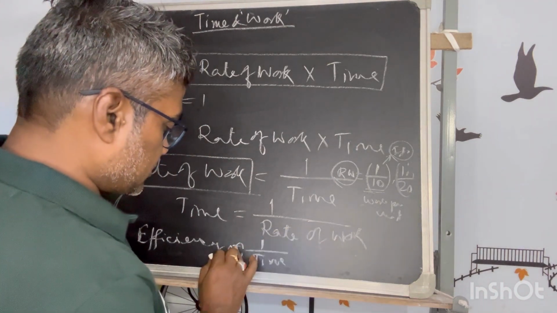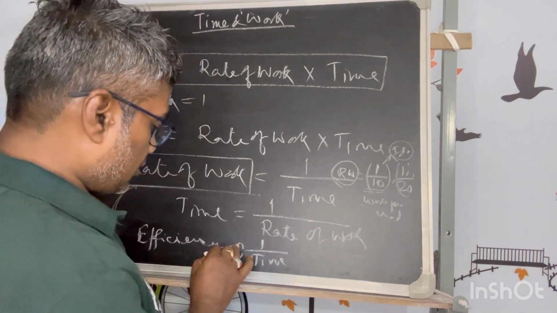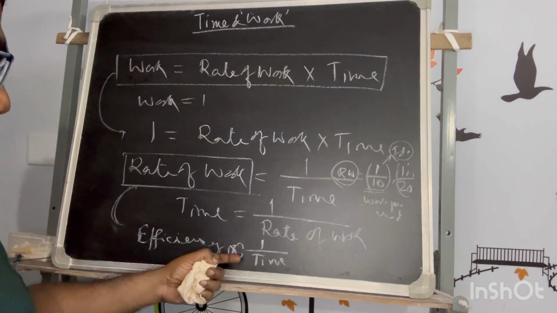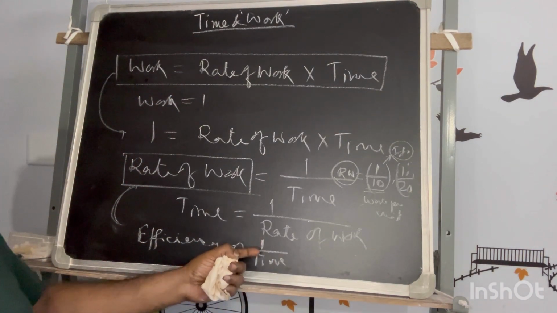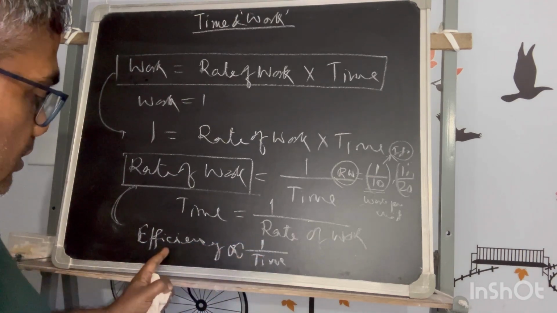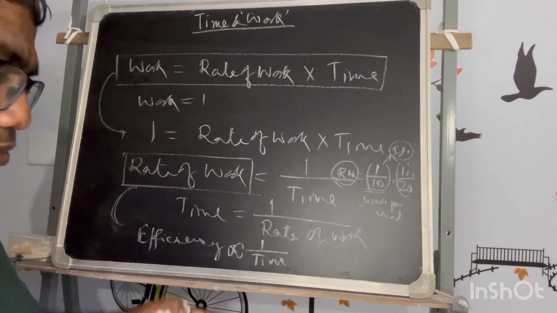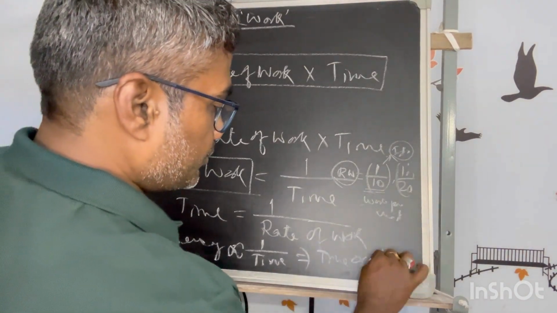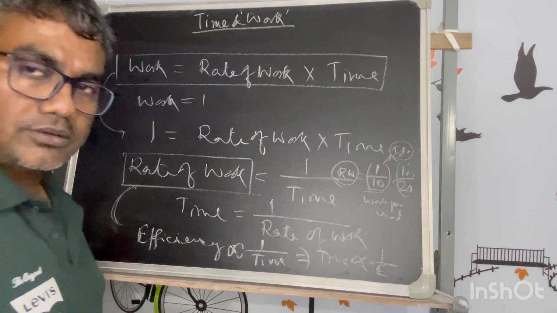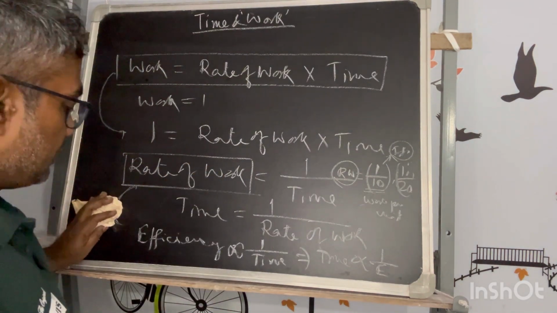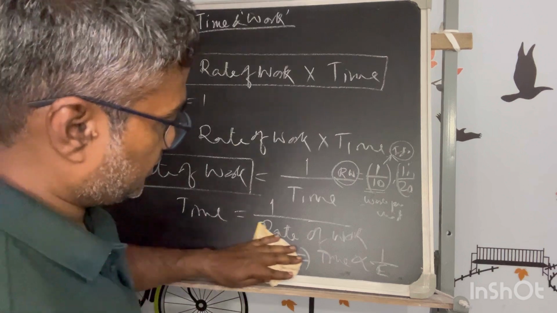So proportionate and by 1 have the same meaning here. Efficiency is inversely proportional to time, and likewise time is inversely proportional to efficiency. These are the basic relations among efficiency, rate of work, time and so on.